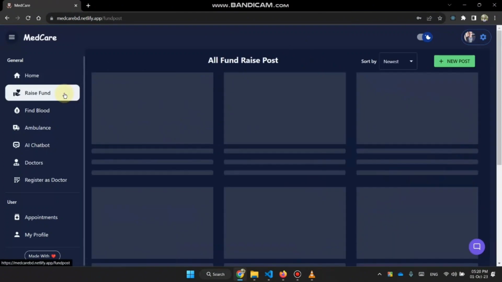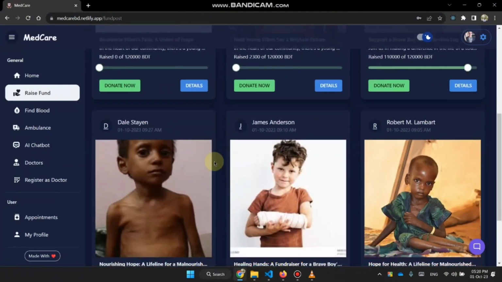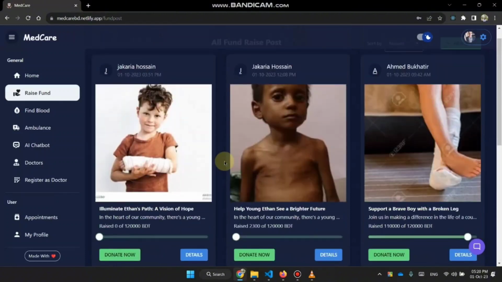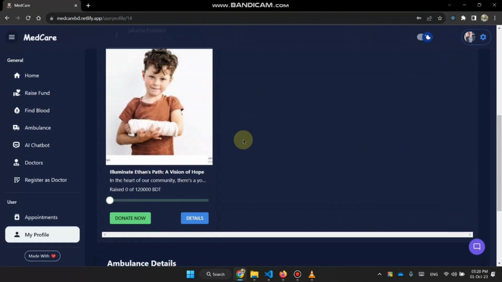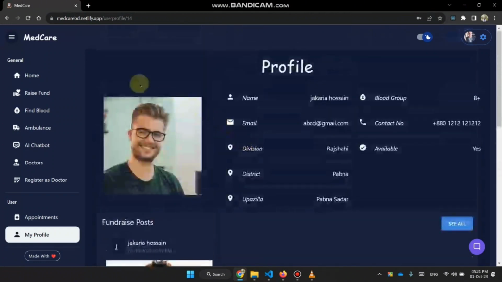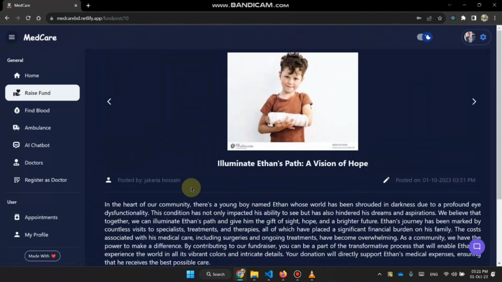Now let's navigate to the raise fund section. Here I can see all the fundraising posts. Let's see the post details.